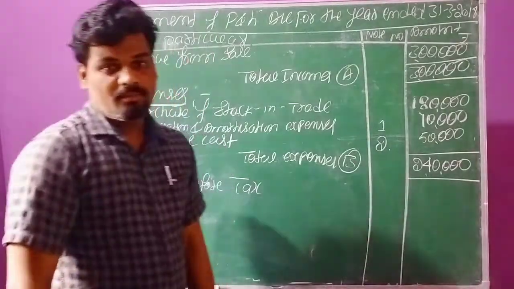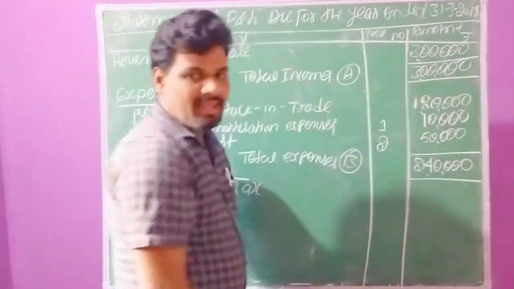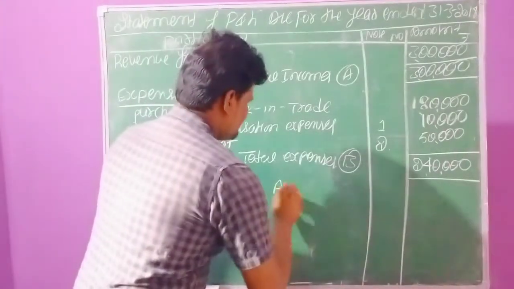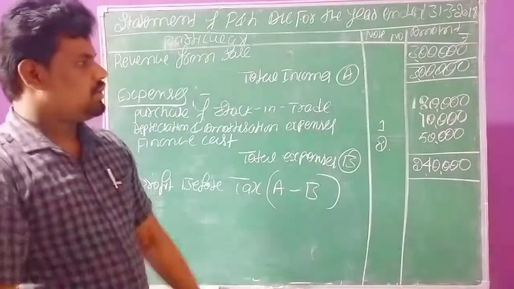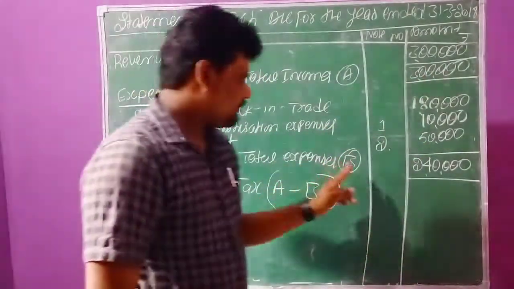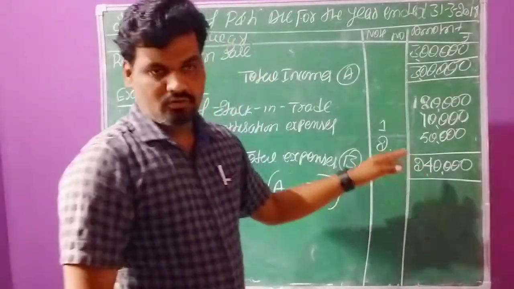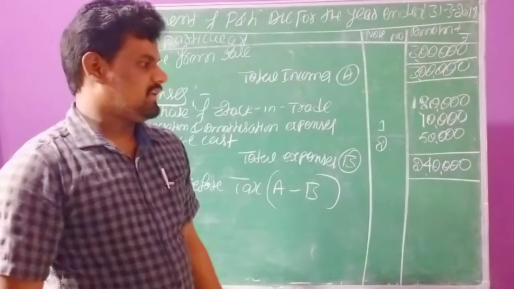The procedure for finding profit before tax is total incomes minus total expenses, I mean A minus B. The total value of A is 3 lakhs, and the total value of B is 2 lakh 40,000.